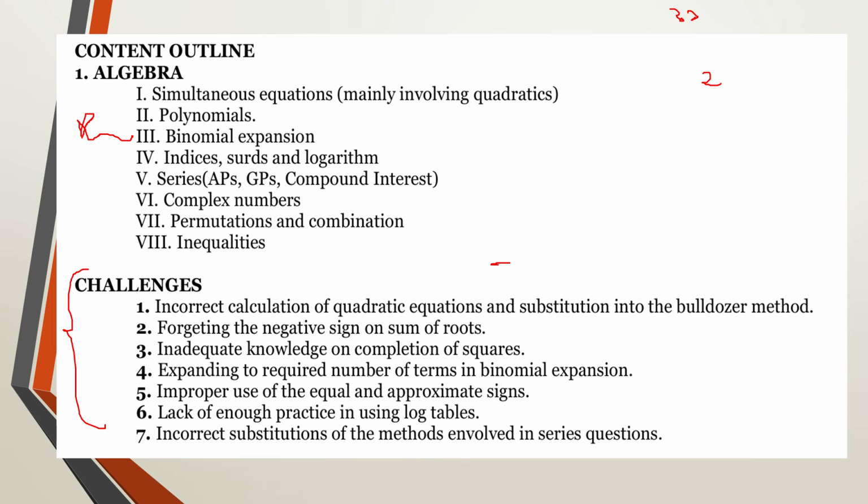Now remember, in binomial expansion, after expanding, you don't forget putting plus dash dash after using an equal sign, because these are estimations. So if you use an equal sign, you make sure that your expansion ends with plus dash dash, as it is in the logbook. But if you use an approximate sign, then you are free to neglect this. So take note of that.